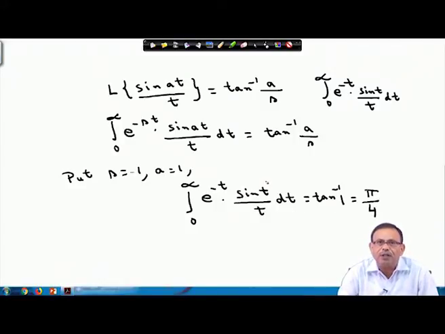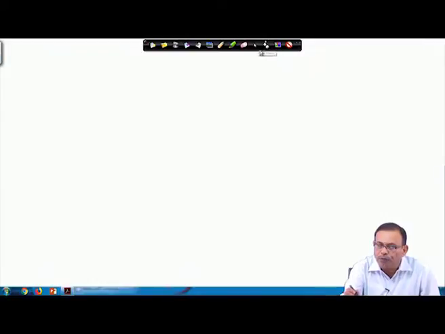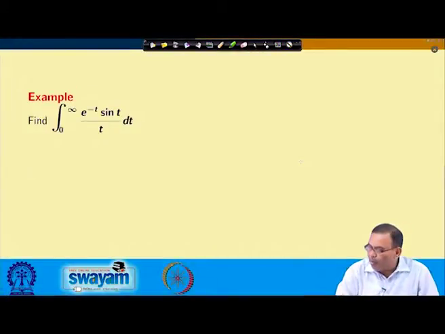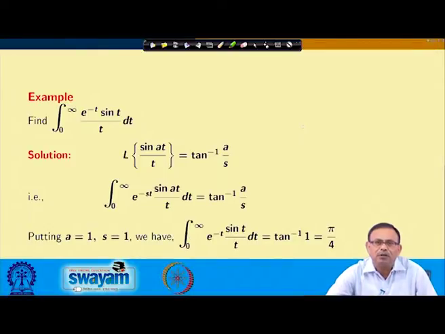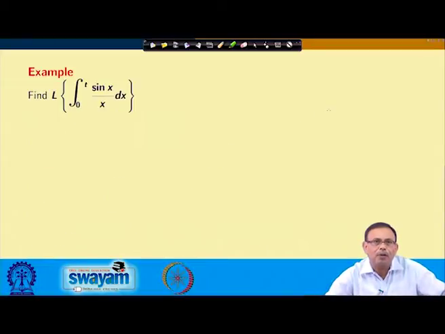You see the steps are in very small steps and with very little calculation, only using this formula which I know already, that the Laplace transform of sin at by t equals tan inverse a by s. Using this we are showing that the value of this is pi by 4. Just let us see this. As I have explained, ultimately I am getting the result as pi by 4.